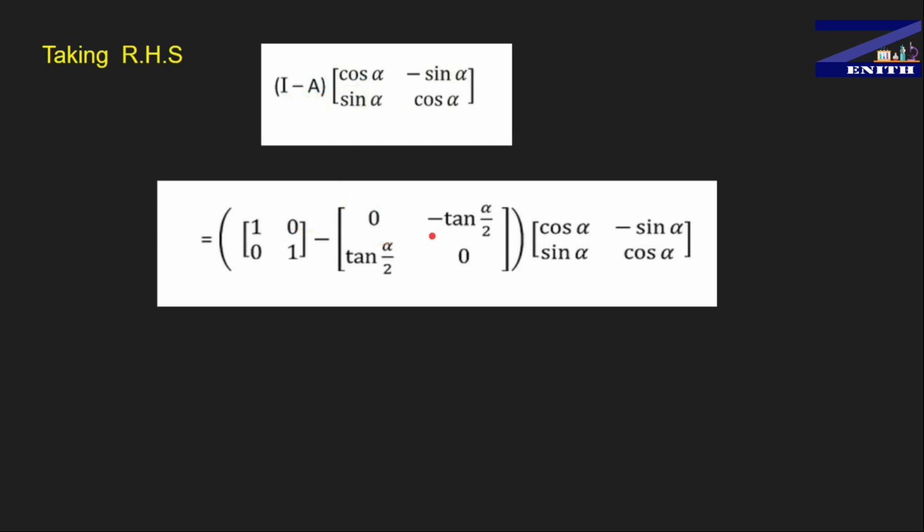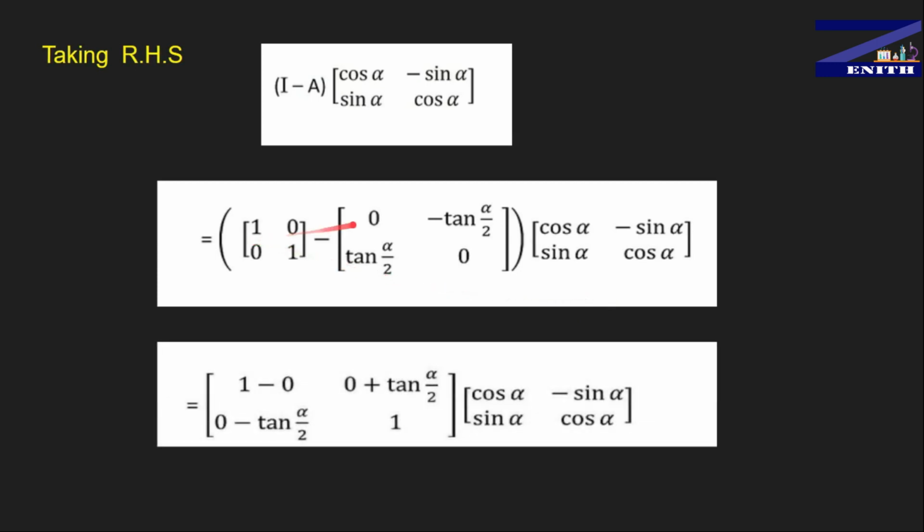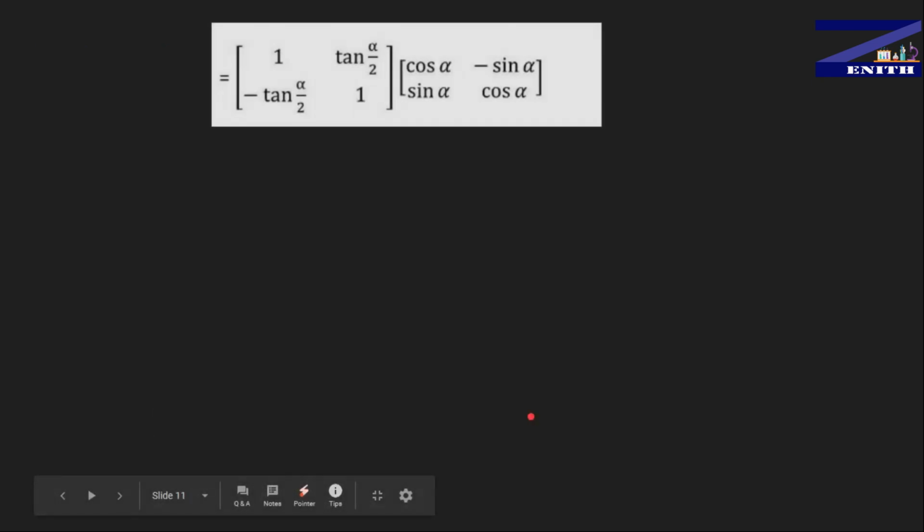First we will subtract these two matrices, and when we get the answer, we will multiply with this given matrix. You subtract them: 1 minus 0, 0 plus tan alpha by 2, since minus and minus will be plus, 0 minus tan alpha by 2, and 1 minus 0 is equal to 1, and the same A matrix. So after subtraction you get this matrix, this is the A matrix.